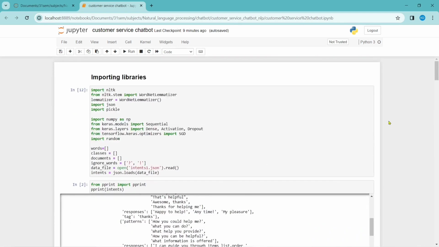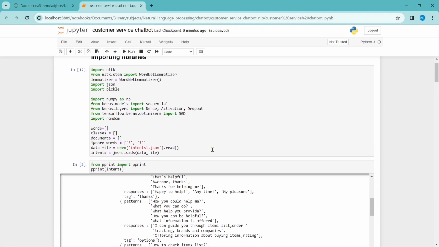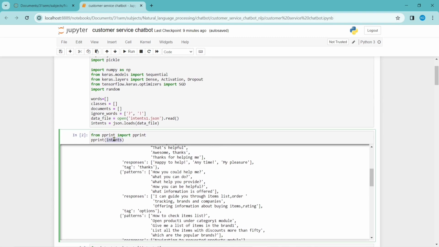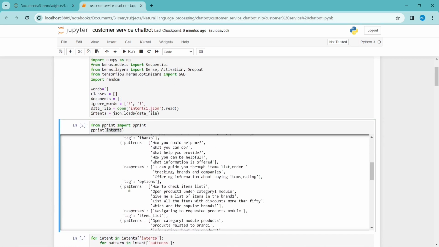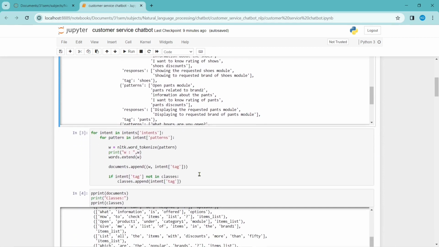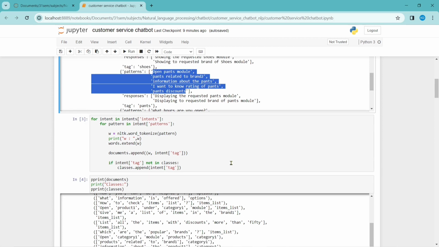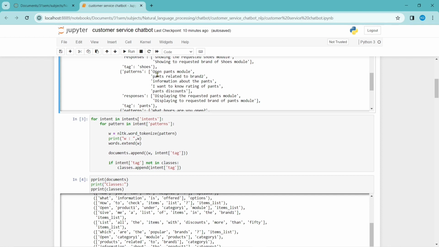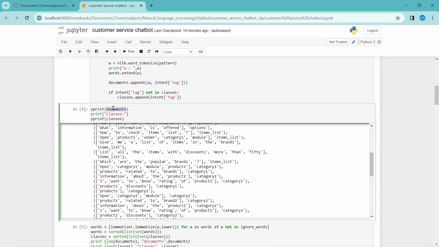So this is the program. Here in the first step, we have imported all the libraries required for the NLP steps and also the machine learning part. Next, we imported the JSON file, intents. So you can see the patterns, responses, and all the tags here in dictionary form. And then I took each of the patterns. What I'm trying to do here is make a document where each sentence becomes a separate array of words, and along with that it will be tagged to its class, as defined in this JSON file. As you see here, this is the document I'm creating.